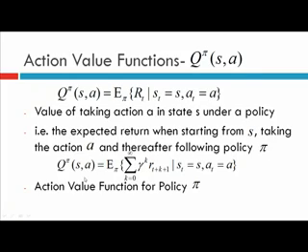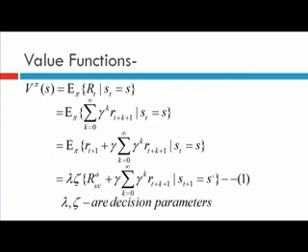We can expand this. It is the expected value under a policy pi of the summation over k from 0 to infinity of gamma to the k times r at t plus k plus 1, provided you are in state S and you are taking action A. We denote this by the action value function for a policy pi. So this is the mathematical derivation for the value function.